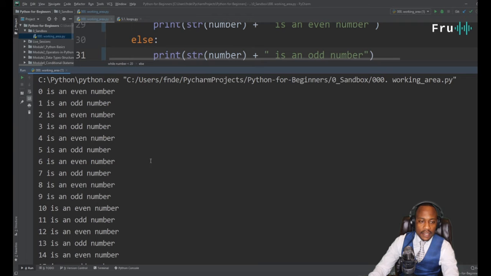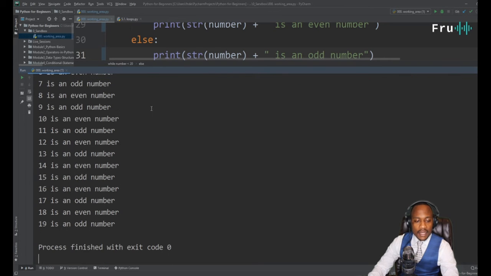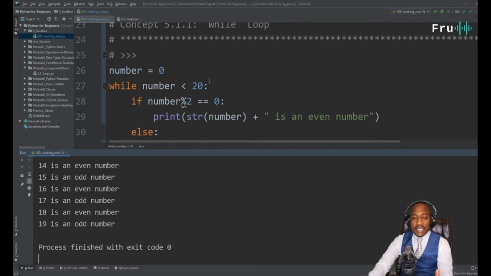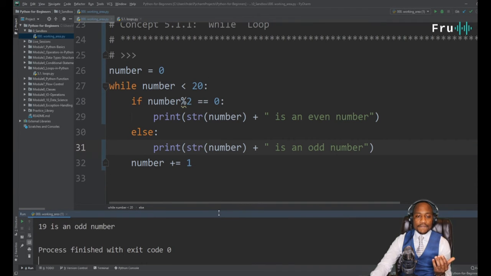All right, it can tell us 0 is an even number. 1, we really shouldn't start from 0, but we can start from 0. 1 is odd, 2 is even, 3 is odd, 4 is even, 5 is odd, 6 is even, 7 is odd, and you can go ahead and see that. All right, guys, so this is the power of while conditions coming together with if statements, if else conditions, which